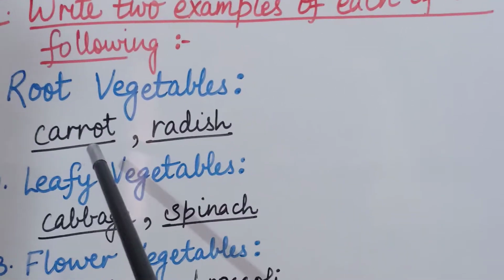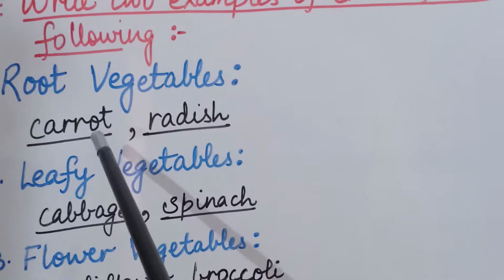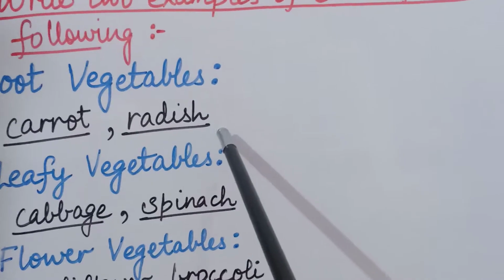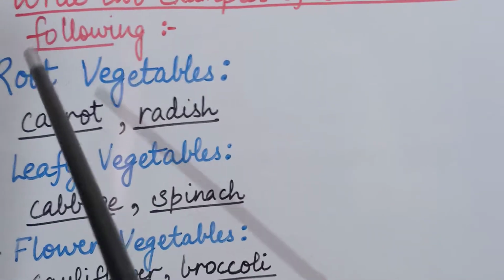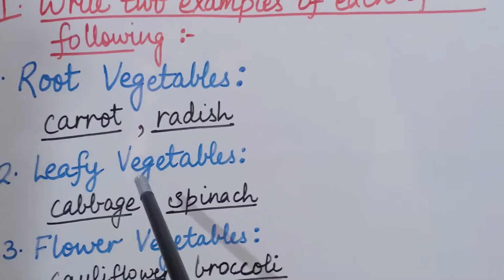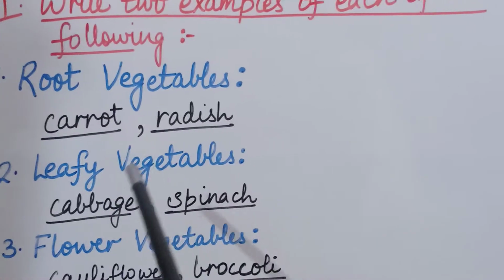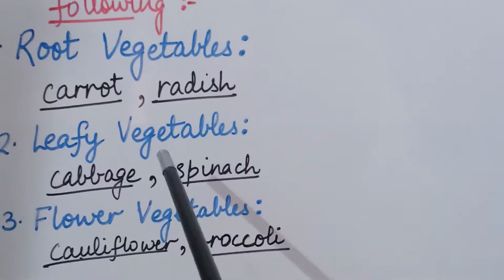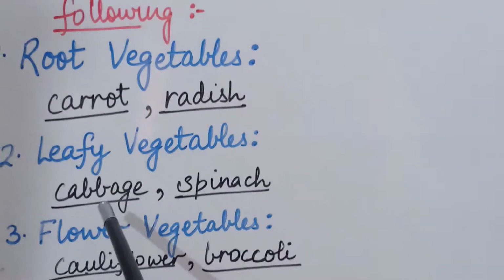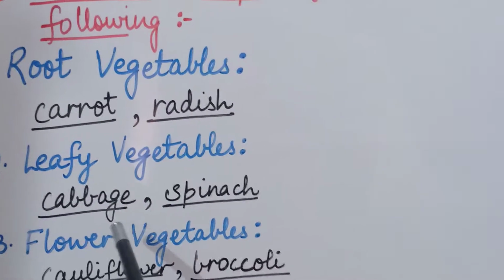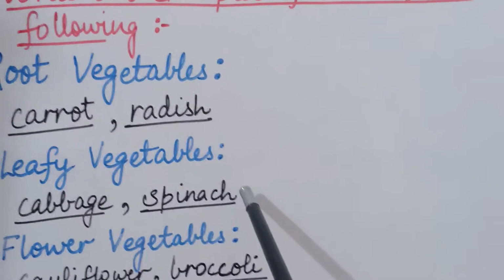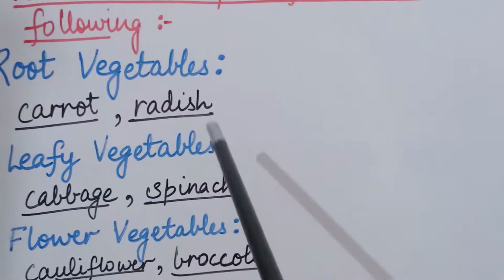सो द फर्स्ट एग्जाम्पल इज कैरेट, CARROT, कैरेट. कैरेट इज गाजर एंड RADISH, radish. Radish is मूली. Okay, so the two examples of root vegetables are carrot and radish. Second question is leafy vegetables. Leafy vegetables means जिसमें लीफ होती है, सिर्फ लीफ होती है. सो द टू एग्जाम्पल्स ऑफ लीफी वेजिटेबल्स आर कैबेज, CABBAGE, कैबेज, दैट इज पत्ता गोभी, एंड स्पिनिच, दैट इज पालक, SPINACH, स्पिनिच. ओके, these are two examples of leafy vegetables.